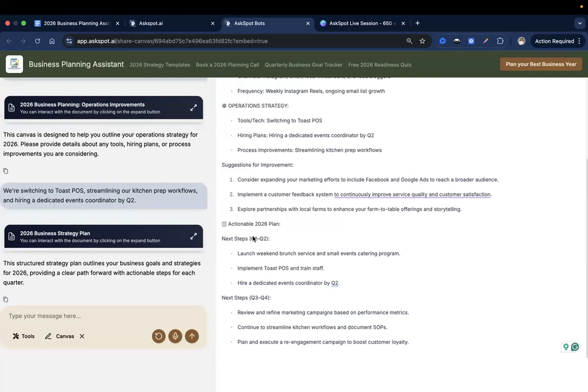You can turn this into a lead magnet, or you can offer it as a tool that clients can embed on their websites or share with their audience. So that's it. That's our business planning assistant. I mean, it's quick, right? It's easy to build. It's a low effort way to really package the value that you can deliver with this AI. So that's it for our build for today.